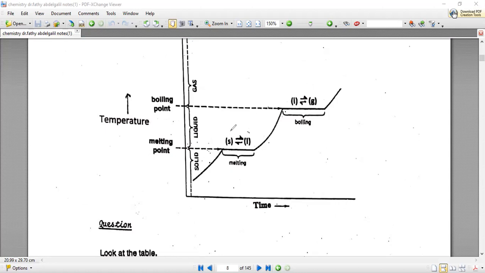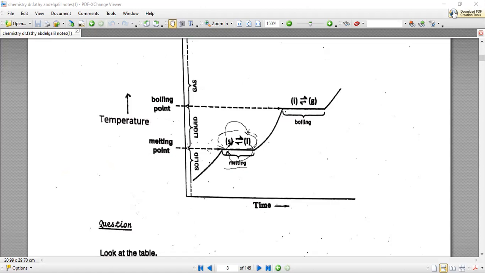Here we will find the solid and the liquid states together. If we keep the temperature constant at the melting point, the solid will change into liquid and the liquid will change back into solid, because we are keeping the temperature at the melting point. And we knew from the last time that the melting point is the same as the freezing point. Water melts at zero and also water freezes at zero. So if we keep the temperature at zero, the solid will keep on changing to liquid and the liquid will keep changing to solid, but in something named equilibrium.